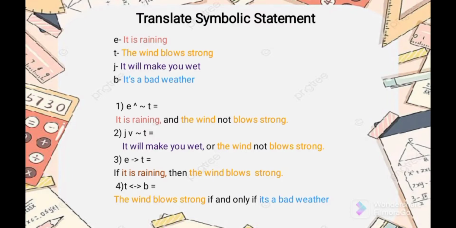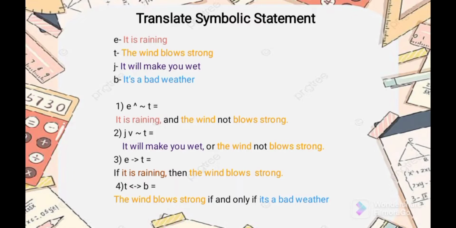Then let's read how it is. It is raining and the wind blows strong. For example number 2, J is the disjunction, and negation of T. So J is it will make you wet, and this kind of statement has the connective "or."